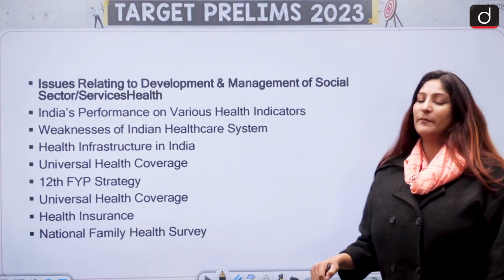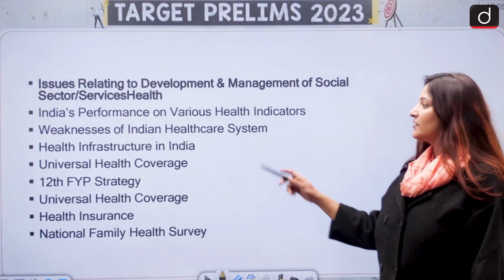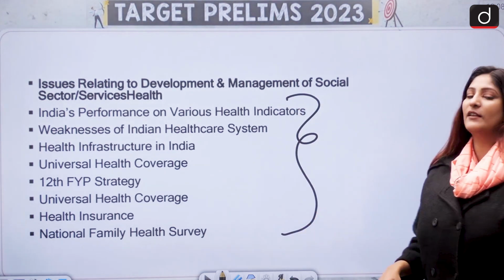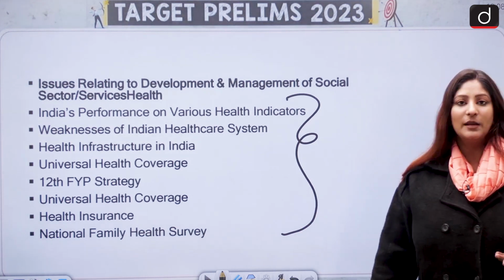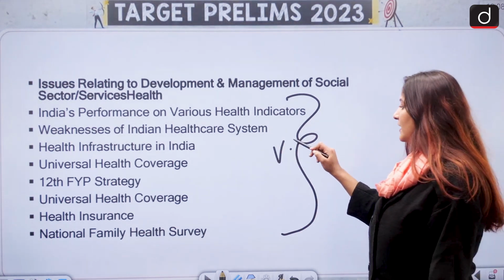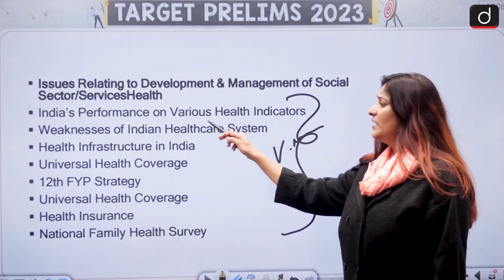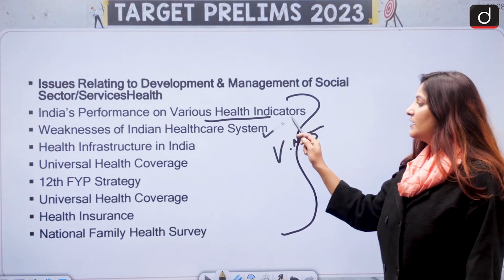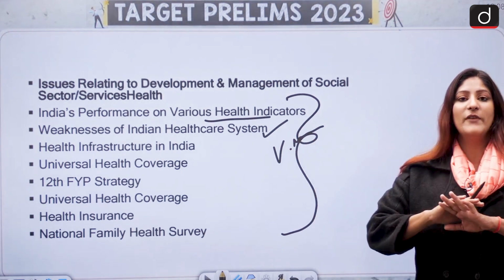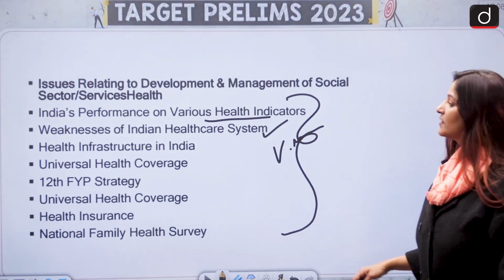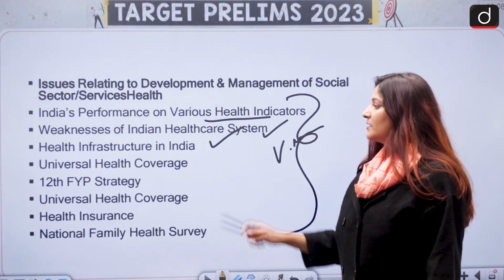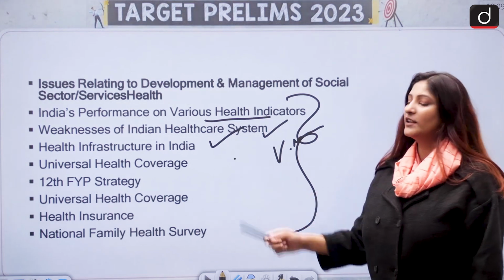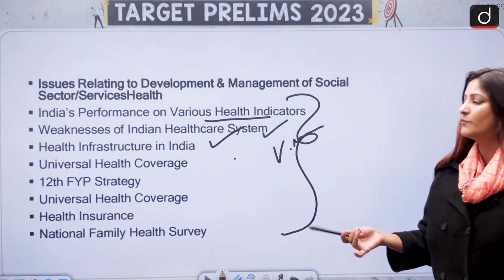Issues relating to development and management of social sector services, health. Very important. Why? Because of COVID-19 and other variants of COVID, then monkeypox. That is why this slide is very important. India's performance on various health indicators: how is it performing? Weaknesses of the Indian healthcare service system. Right now you will find various articles on the Drishti IAS YouTube channel as well as the website. Health infrastructure in India, universal health coverage, specifically Ayushman Bharat, e-Sanjeevani, these are important.